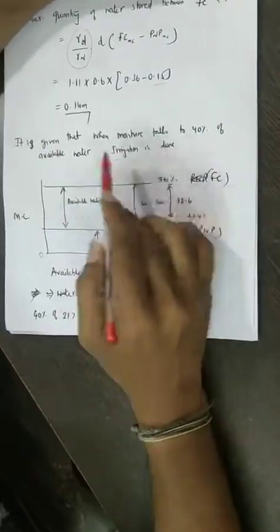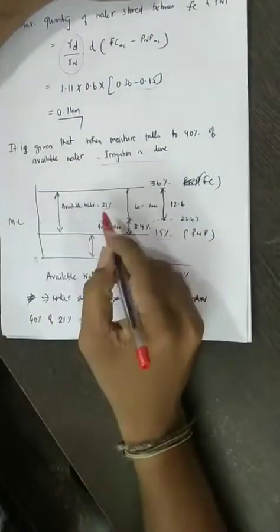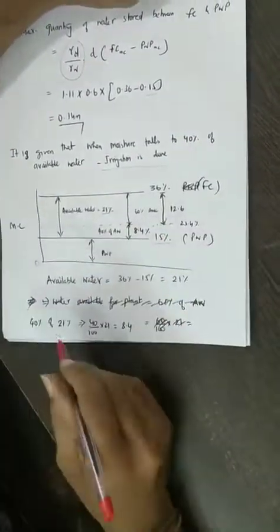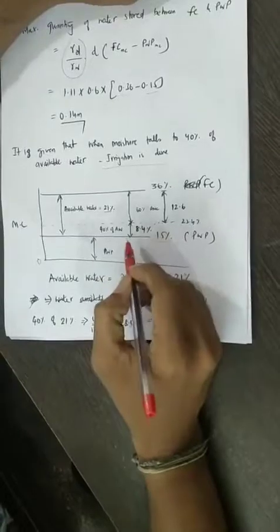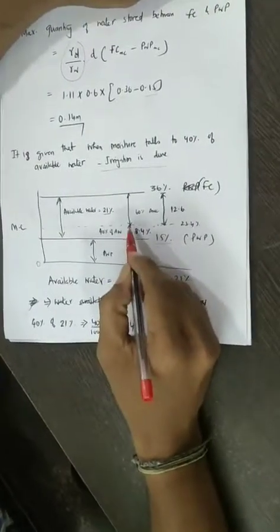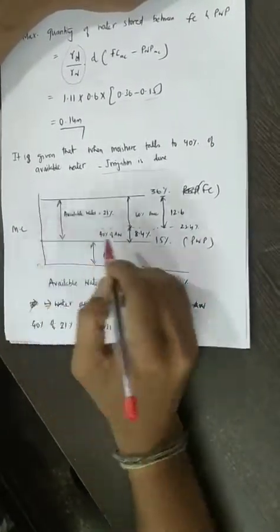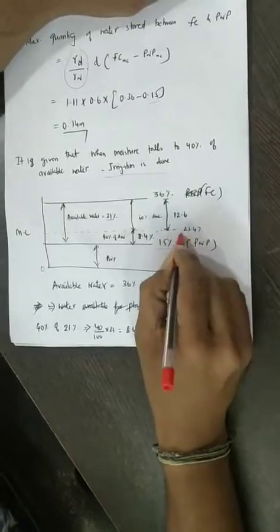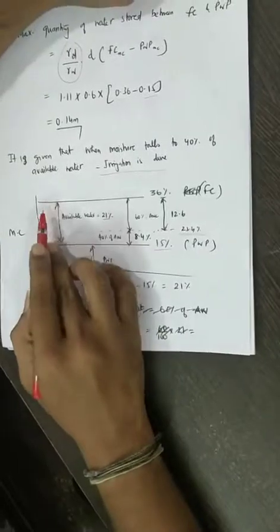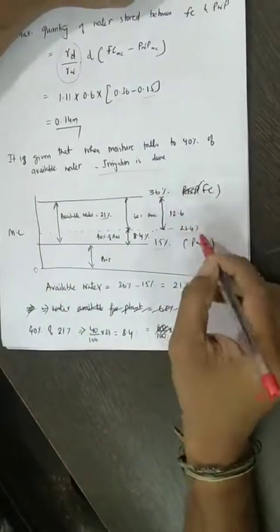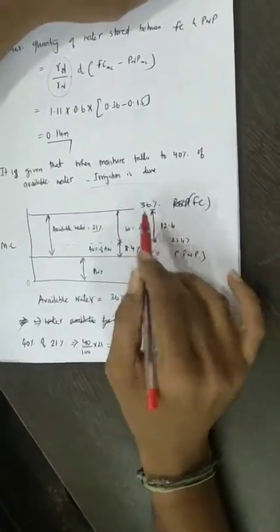But the irrigation is done when the moisture content falls to 40% of the available water. So what is 40% of the available water? That is 8.4%. So when it falls down to that level, then irrigation is done. So obviously the moisture content at that level is 15 plus 8.4, that is 23.4%. So the moisture content is going to vary between 36 and 23.4%. During this moisture range only the irrigation is going to be done.